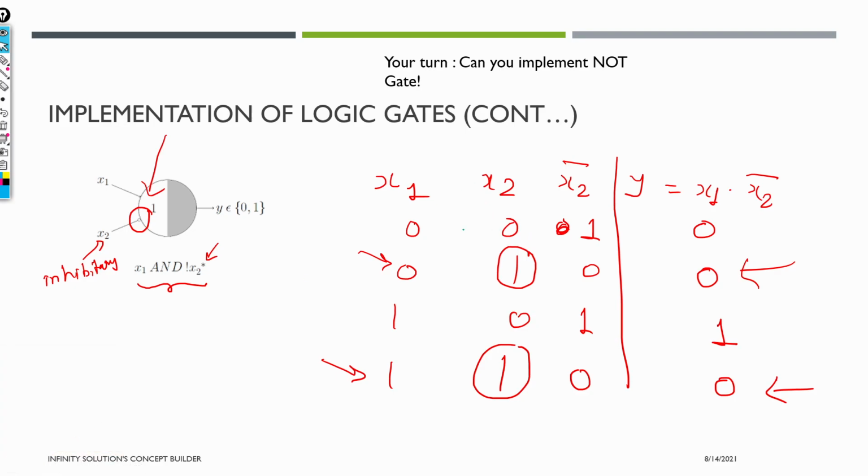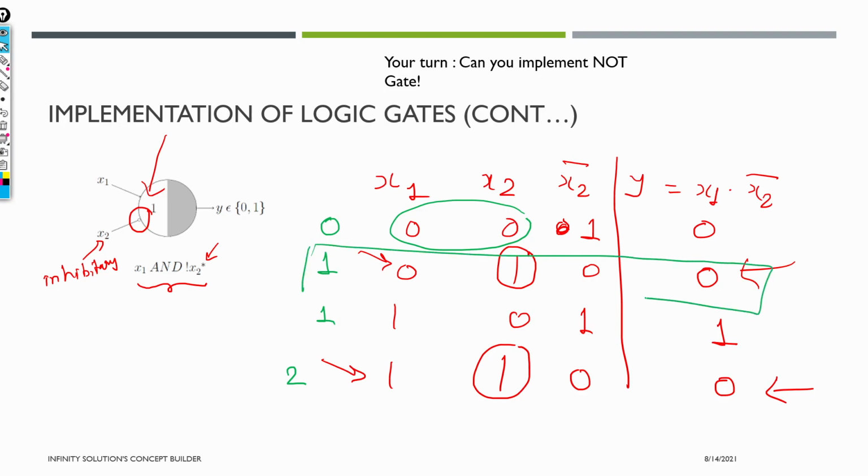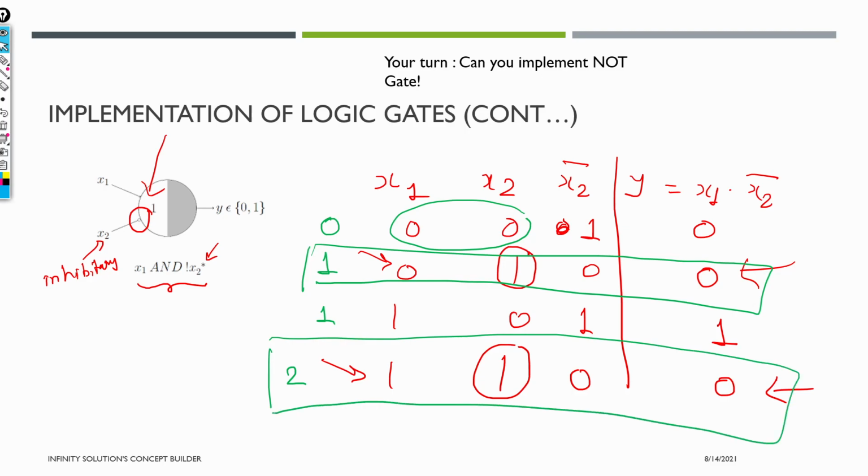You can see here that the summation for x1 and x2 is 0 for the first case, 0 plus 1 is 1 here, also 1 here, and 2 here. We get output 1 when the summation is 1, because we don't care about these 2 cases: we know that it is an inhibitory input, so irrespective of my x1 value, the summation doesn't matter. Whatever the summation is, if x2 is 1, we'll get 0.